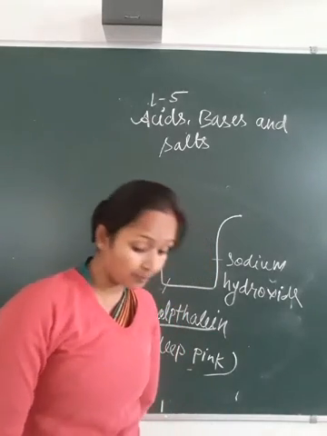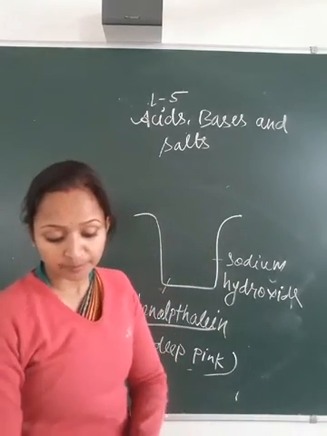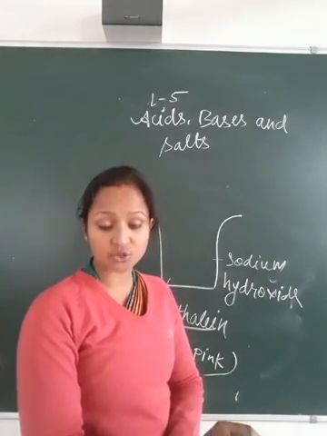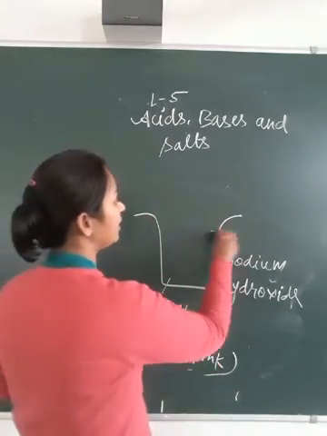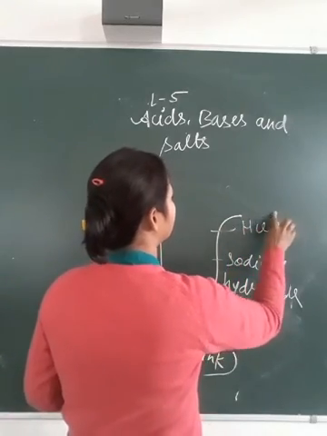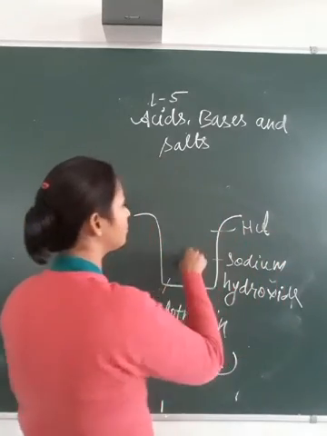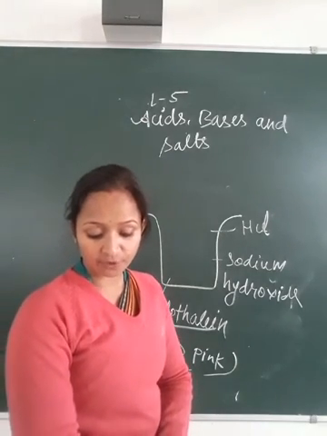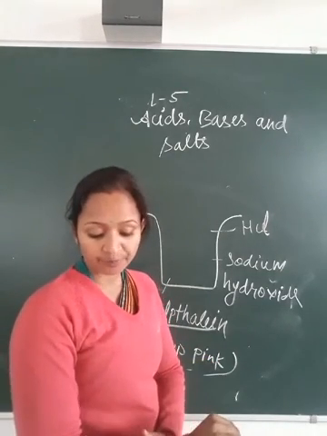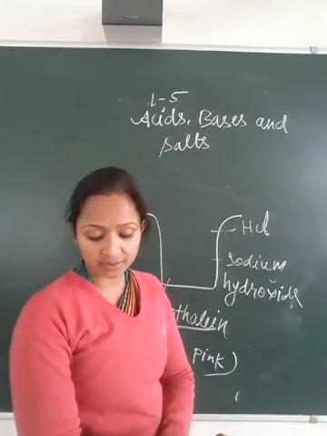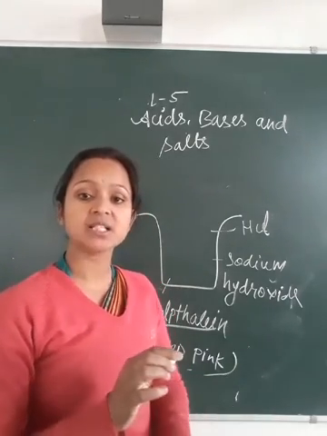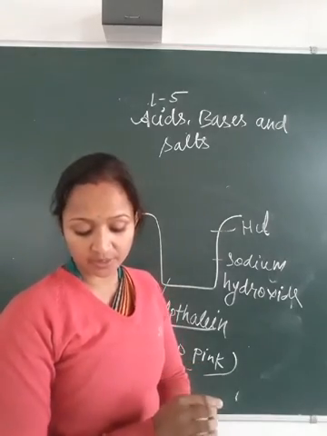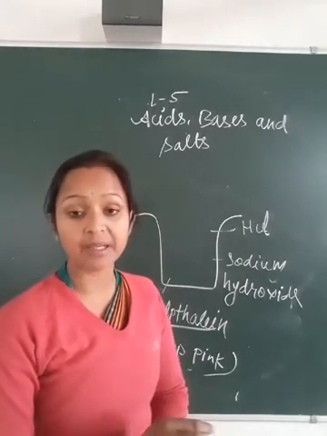After that, fill the dropper with dilute hydrochloric acid, HCl, and allow the acid to fall in the beaker drop by drop, and go on stirring. You will notice that at some stage, by the addition of one drop of acid, the solution suddenly becomes colorless.